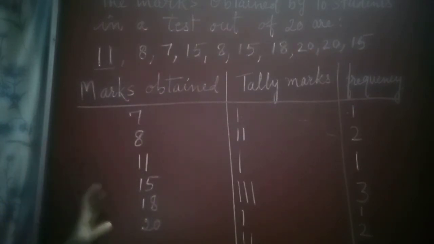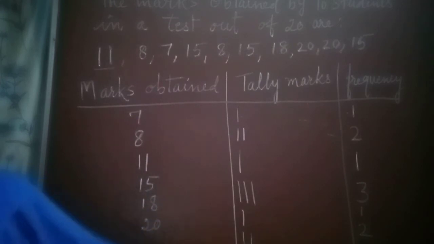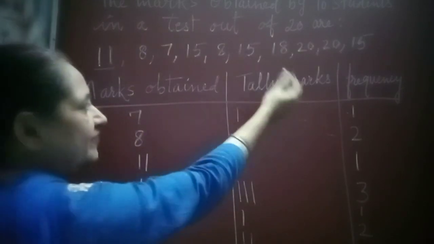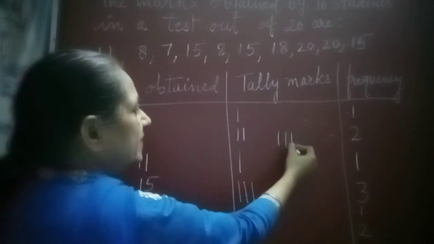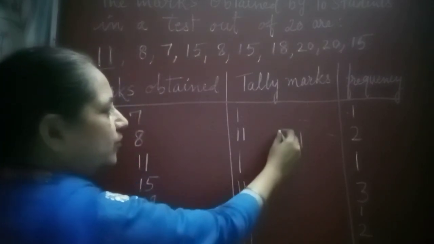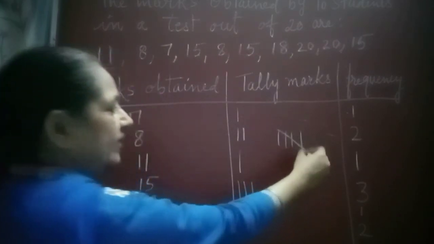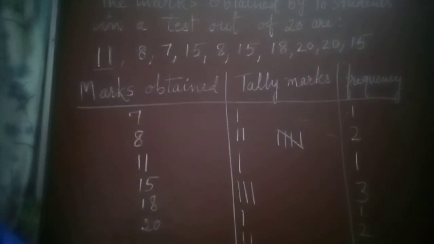They got marks out of 20. So this we have arranged as ungrouped data. In the tally marks column, if a number exceeds 4, you draw one diagonal line to show a group of 5.